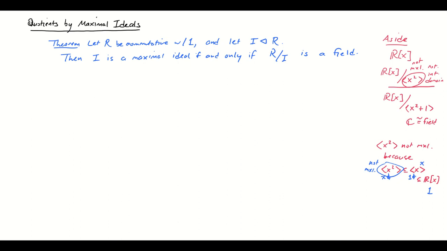But on the other hand, this theorem would also claim that this ideal, the one generated by x squared plus 1, is maximal. And it's going to turn out that the reason for that has to do with the fact that x squared plus 1 is not reducible into smaller polynomial factors, smaller degree polynomials, over the reals. It is over the complex numbers, but not over the reals. We'll explore that in more detail later on, but for now, let's prove the theorem.